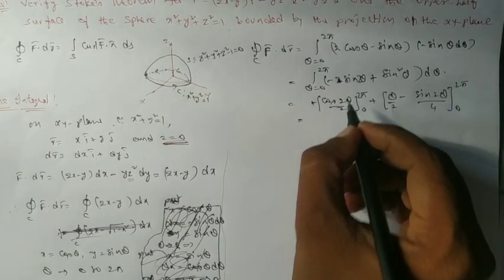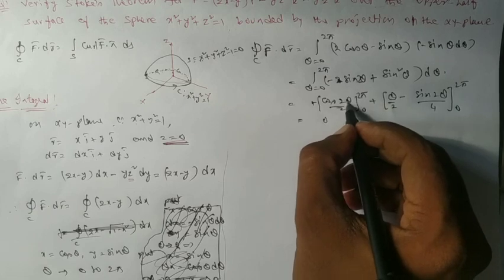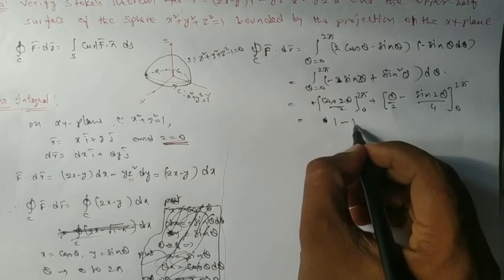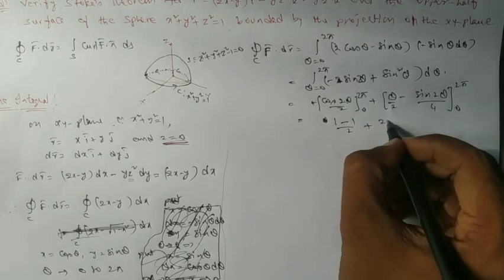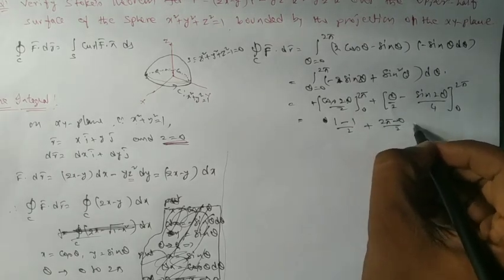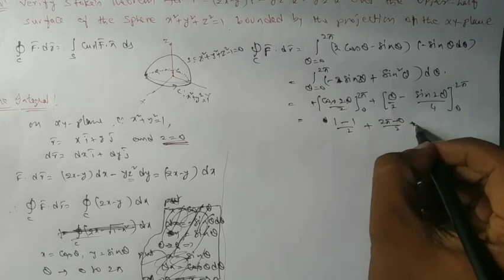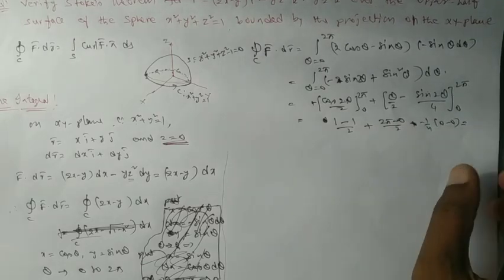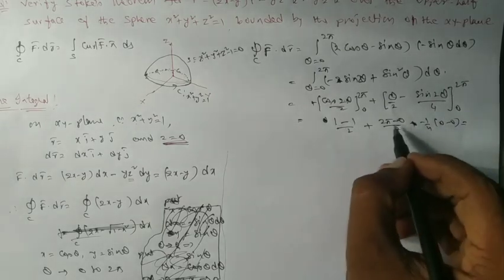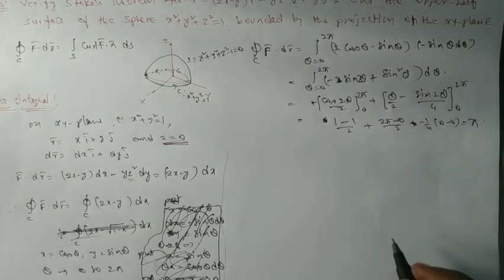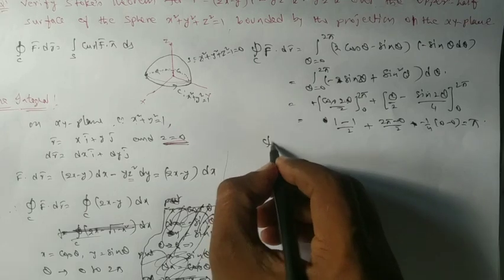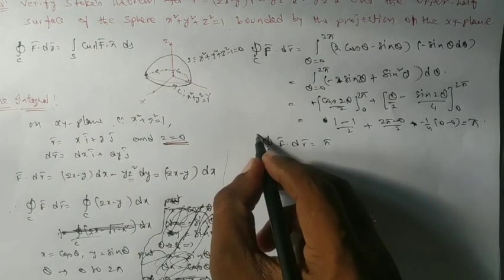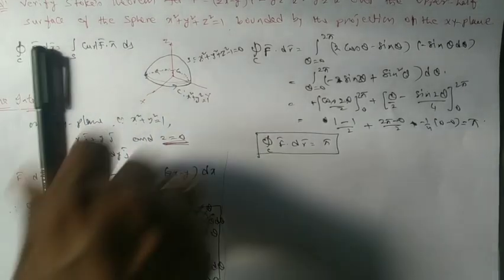So for both the limits it becomes 0, since cos 4 pi is 1 and cos 0 is 1, am I right? Plus it is 2 pi minus 0 by 2, plus both the limits the value will be 0, so 0 minus 0. Ultimately this is a 0, this is a 0, and 2 pi by 2 is pi. So we have the integral over C of F bar dot dr bar equal to pi. This is the line integral value.